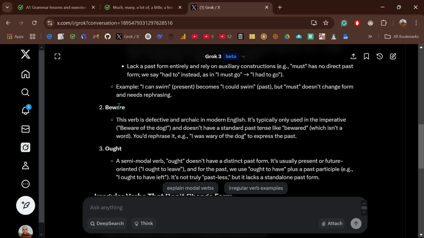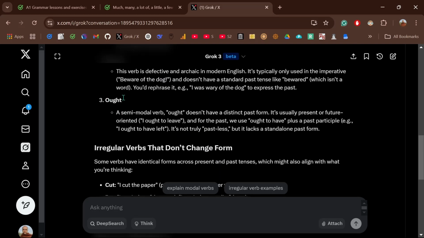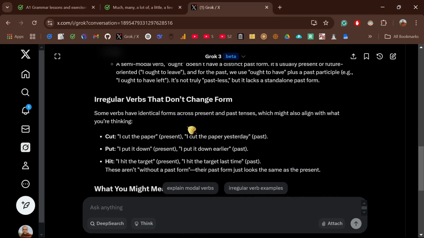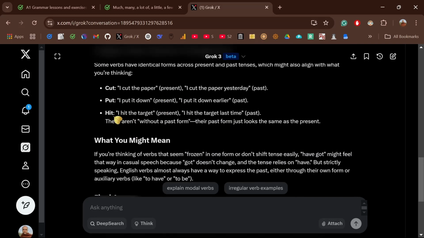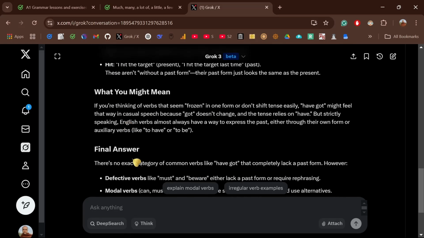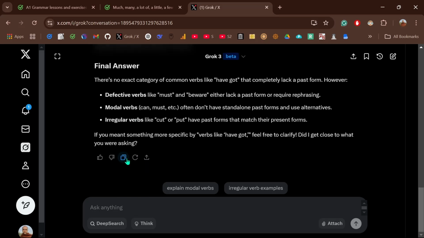Some other verbs here that have no past. Beware. Defective and archaic. Ought. Doesn't have a distinct past. Cut, put, hit. They have technically no past, right? We use the same form. Okay, so these are called defective verbs.